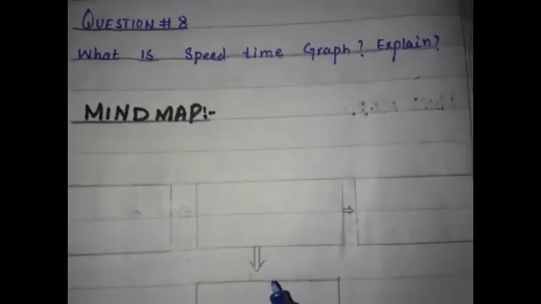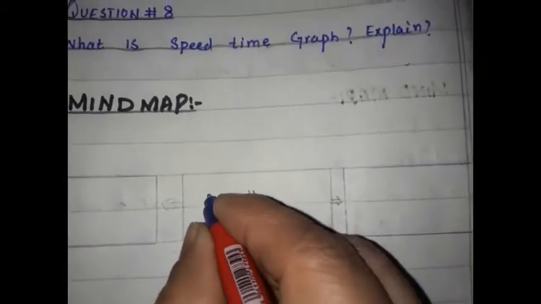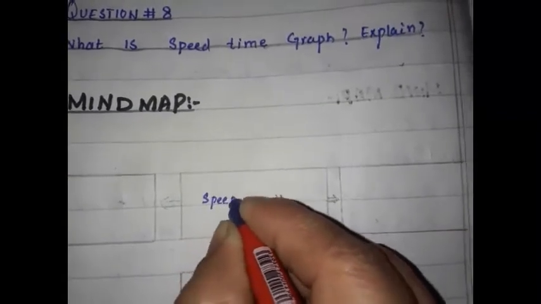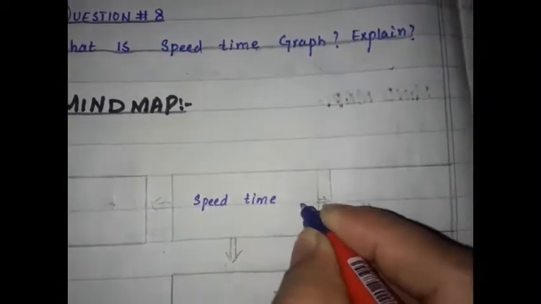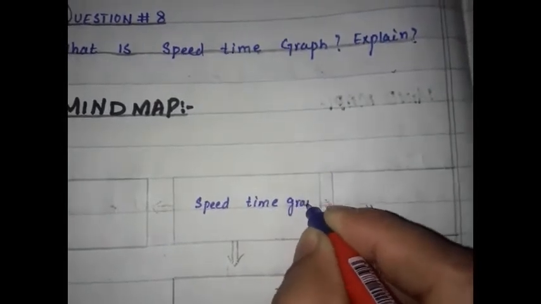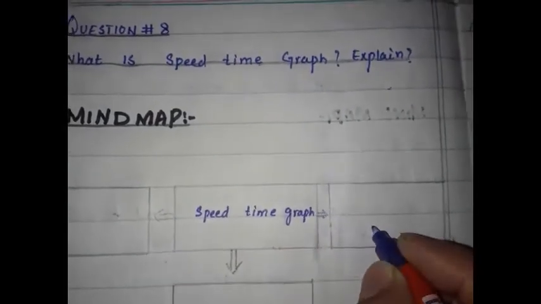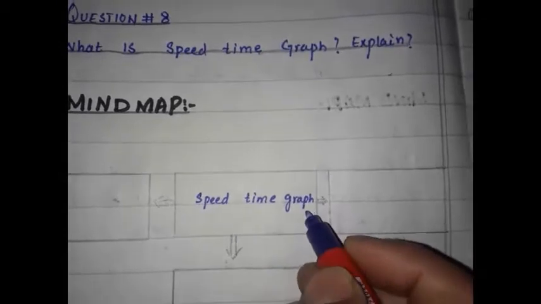Now, coming towards the mind map of the question number 8, that is speed time graph. The main point is speed time graph.